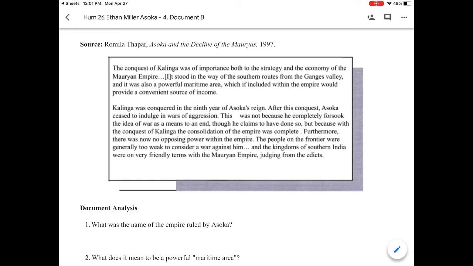Ashoka claims that he no longer believes in war, and this author is saying, I don't know if it's because he no longer believes in war, he just didn't have anyone left to go to war with. There was no one strong enough or going against him, and so it makes Ashoka look good by saying, I no longer believe in war. I've made mistakes, right? That's kind of what this author is saying. Whether you agree with this author or not, I would say we have to wait and see, gather more evidence. That's why we're reading 5 or 6 documents on Ashoka.